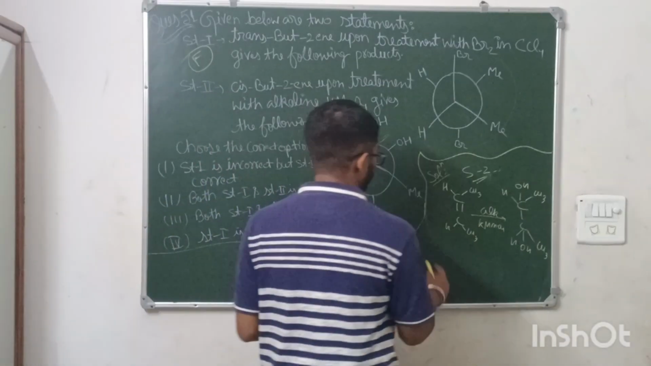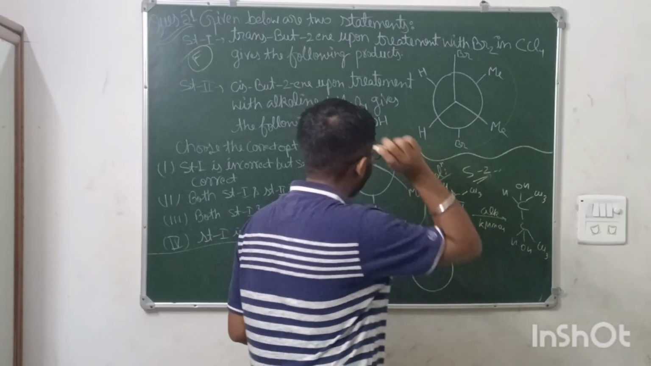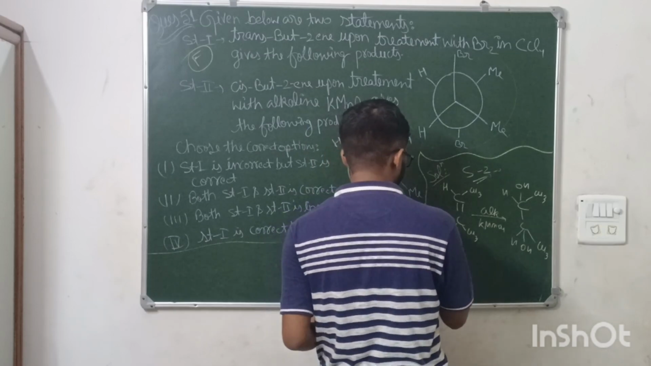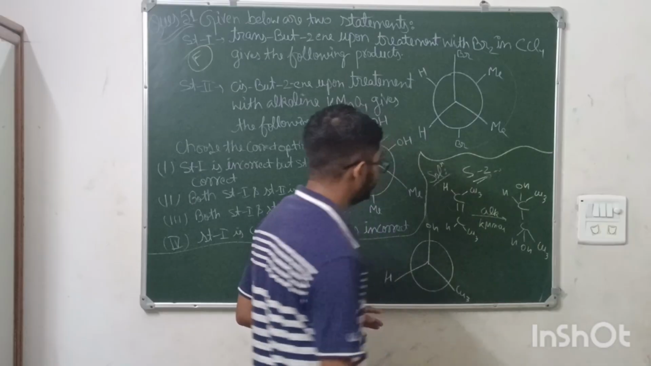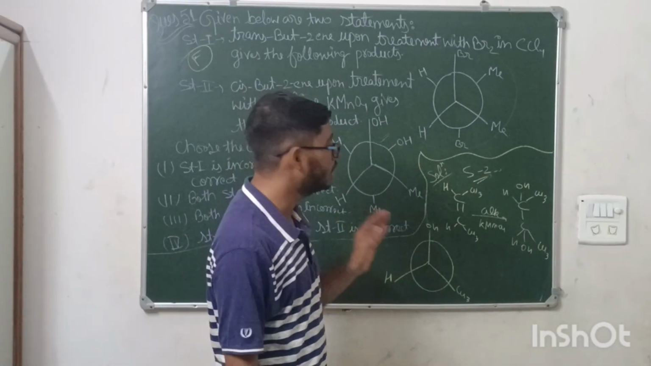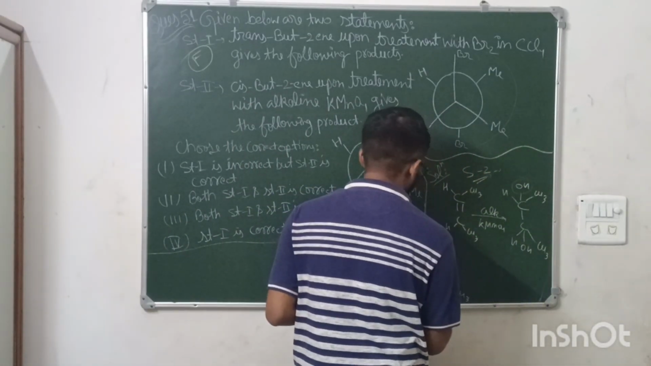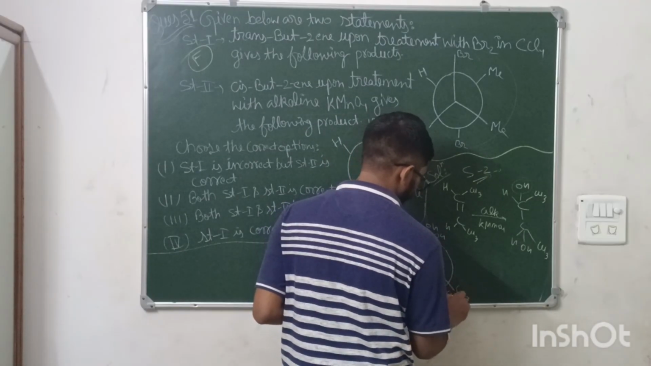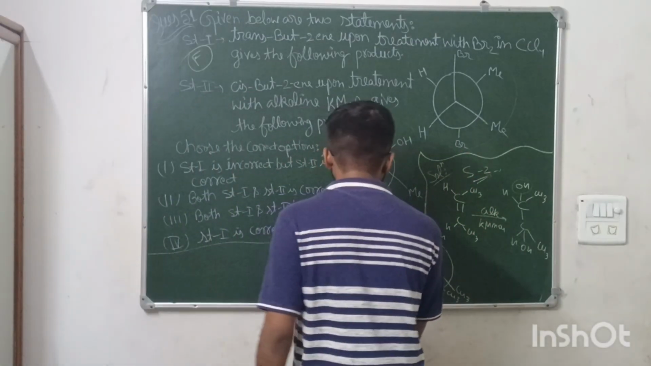Now if I draw the eclipsed form of this, first of all here OH, then OH, then H, then CH3, OH, H, CH3, and for the last one, OH. But first you need to draw the staggered form here because like atoms are added on the same side. So here this will be OH, and here this is hydrogen and CH3. Here we can rotate this because the same atoms are added on the same side.